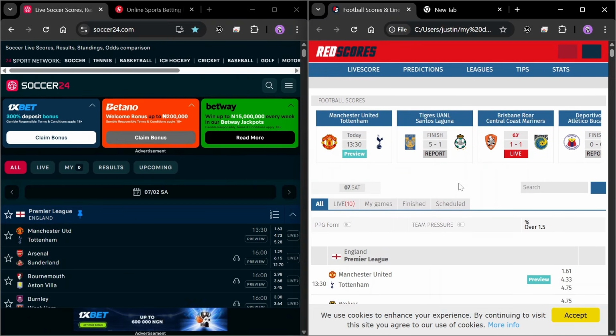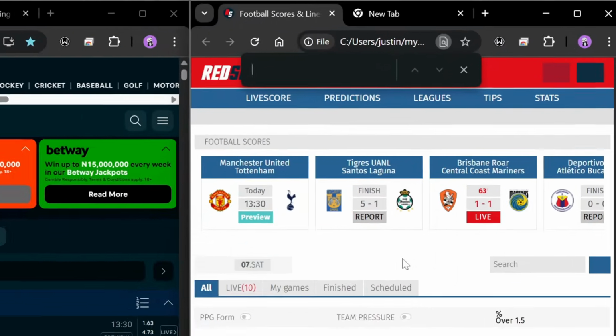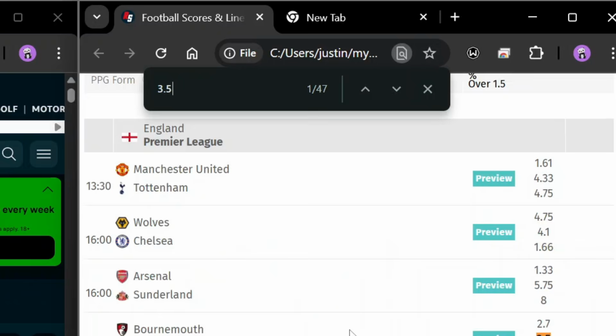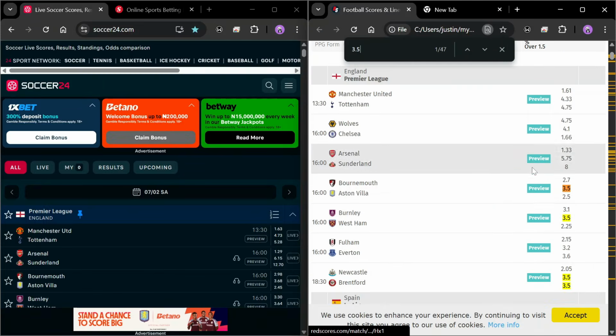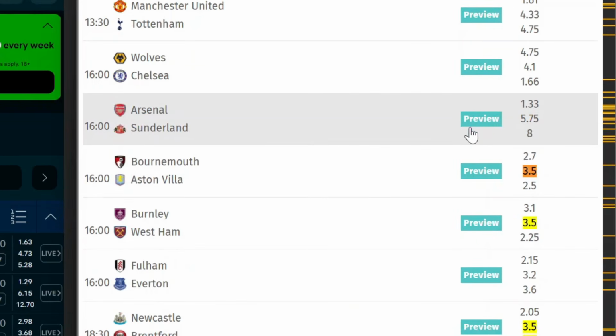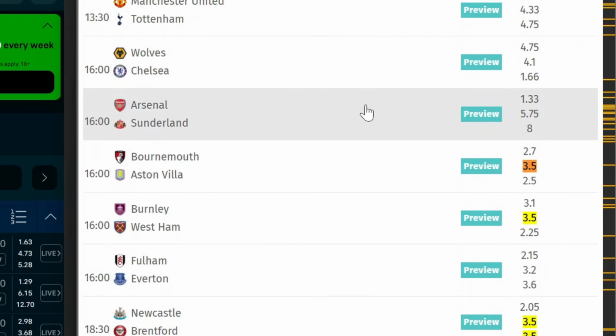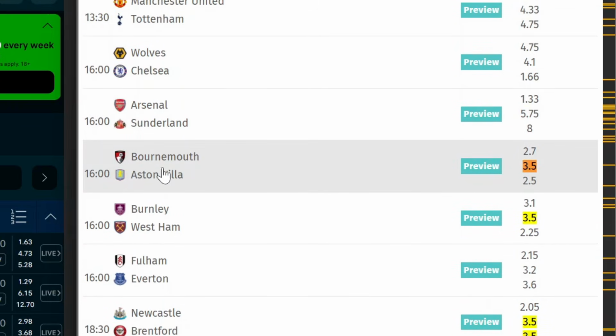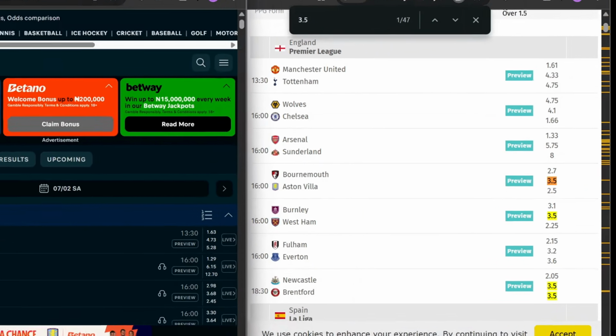So what we're going to be doing now is pressing Ctrl F on our browser and then looking for 0.50 odd. And we can see the first game that comes up now is Aston Villa versus Bournemouth having 0.5 odd. Aston Villa versus Bournemouth. Now, you want to come over to Soccer24.